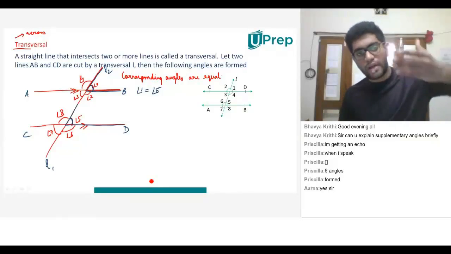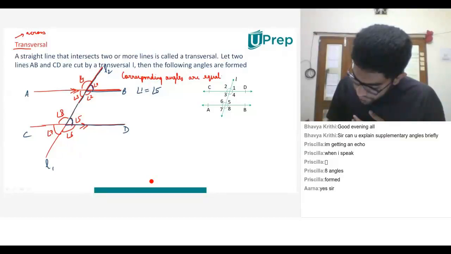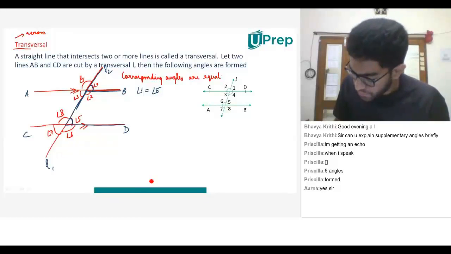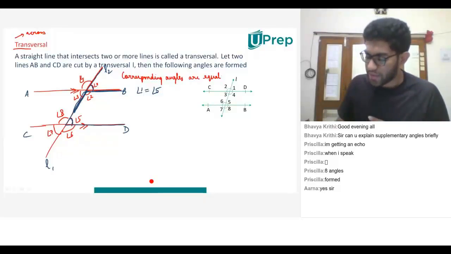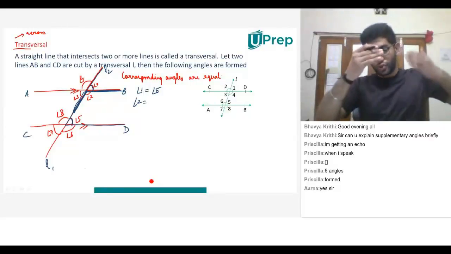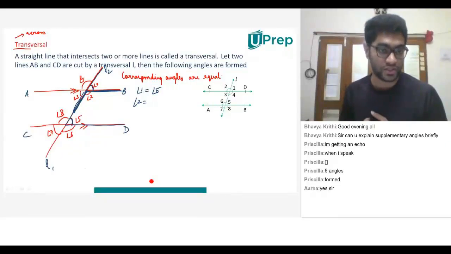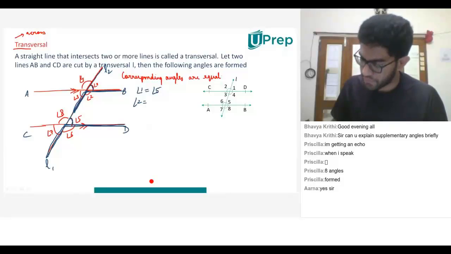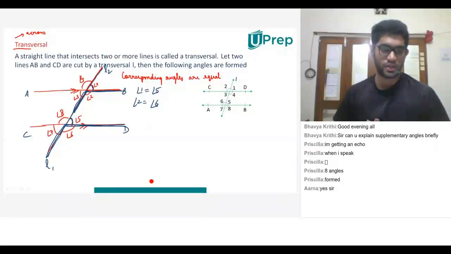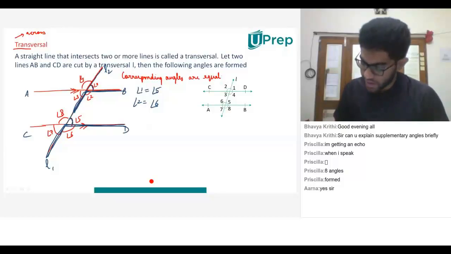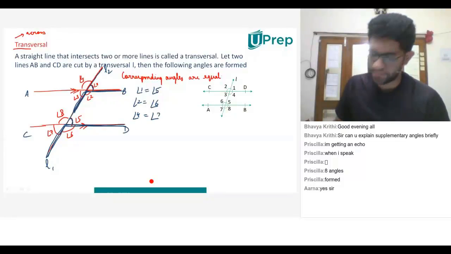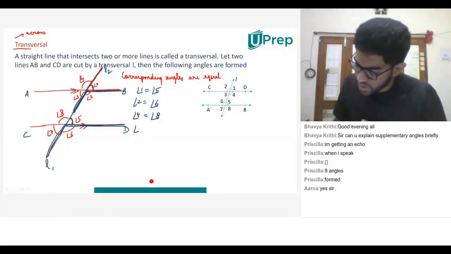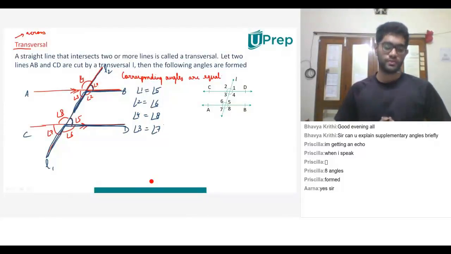Now, if I look at it from another point of view. Sir, angle 8 and angle 4. Perfect, I'm coming to it. But before moving to that, angle 2. Can you tell me what angle 2 will be equal to if I look at it from a top-down approach, ऊपर से नीचे? Angle 6. Perfect. Everyone is clear until now? Now, as someone rightly said, angle 4 is also equal to angle 8. Once I've explained one angle, you can figure out all the other angles. Similarly, angle 3 is also equal to angle 7. Are we very clear with this?